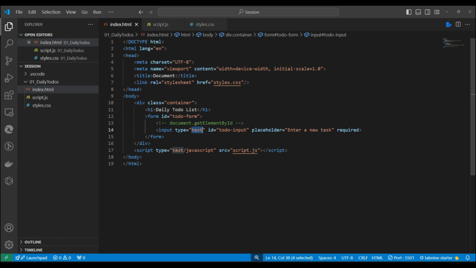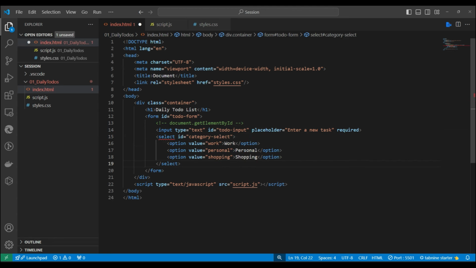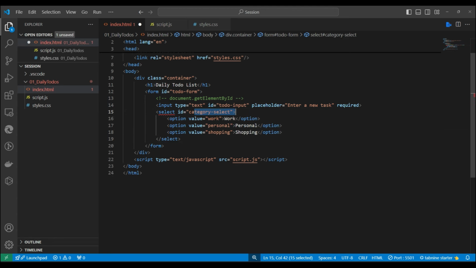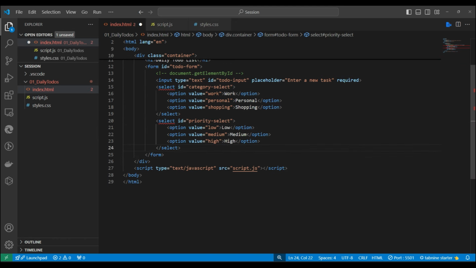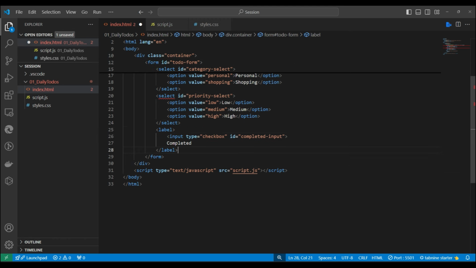So this is now a simple thing, the text box. This is the placeholder. And this is required, which we want to make required. This is HTML validation. Okay. Here I'm adding one drop down. Drop down means select and options. This is the select and these are the options. So this is the category select, with work and personal. We have three options we will get. This is another drop down. Beside the drop down we have one checkbox, and this is the checkbox. Okay, we are putting the checkbox in a label so that beside the checkbox I can show the label also. And definitely we should have one button also.